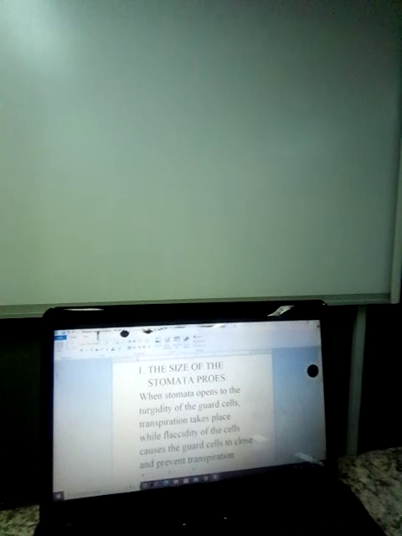Don't forget, turgidity is defined as the condition in which a plant cell absorbs water and it becomes what? Firm. Okay, when stomata opens due to the turgidity of the guard cell, transpiration takes place, while flaccidity of the cell causes the guard cell to close and prevent transpiration. Please take note of those terms.